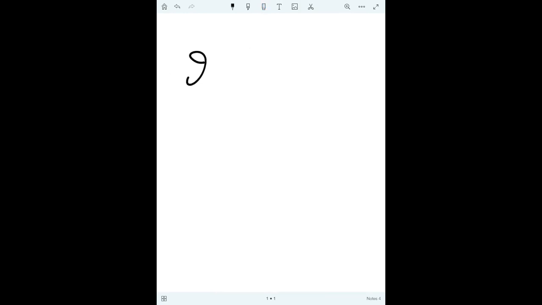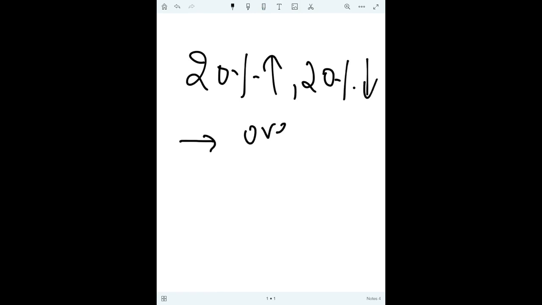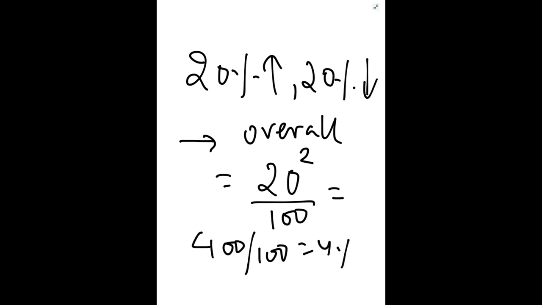एक और एग्जांपल ले लो, जैसे 20% इंक्रीज करें फिर 20% डिक्रीज करें, तो ओवरऑल क्या इफेक्ट पड़ेगा. तो 20 स्क्वायर अपॉन 100, दैट इज 400 by 100, 4% decrease. So it will be 4% decrease. So if the initial value is 100, it will become 96. So this is a very important formula.